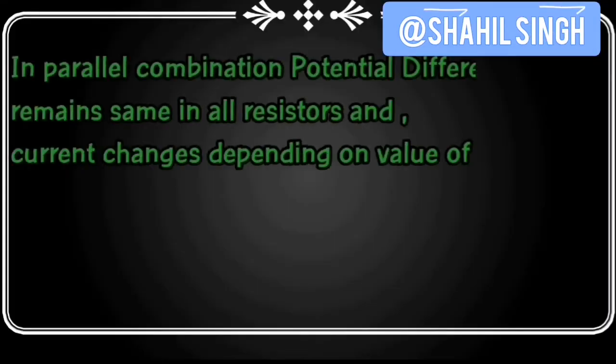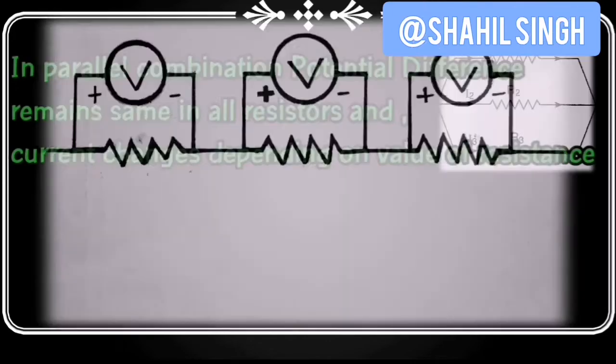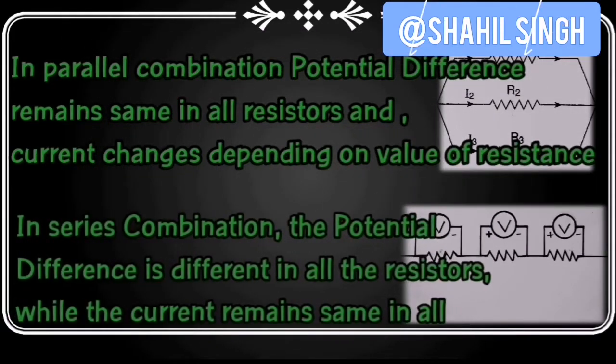So only to summarize, in a parallel connection, the voltage remains the same in all the circuits and the current through each of the resistances changes, while in series combinations the current remains the same in all the resistors while the potential difference in all the resistors changes. That only depends on the value of the resistance.